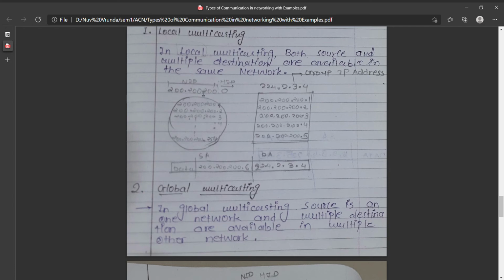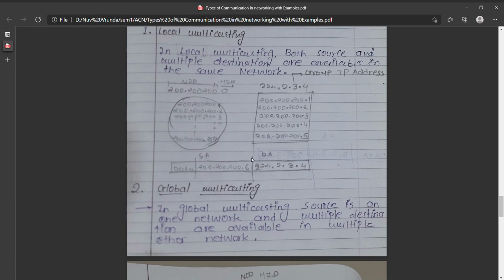Then we have multiple destinations also available. Like here we have a network ID 200.200.200.0, a source address 200.200.200.6, and a destination address 224.2.3.4.